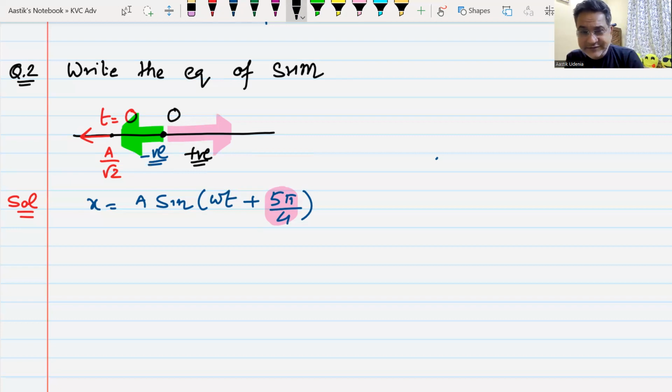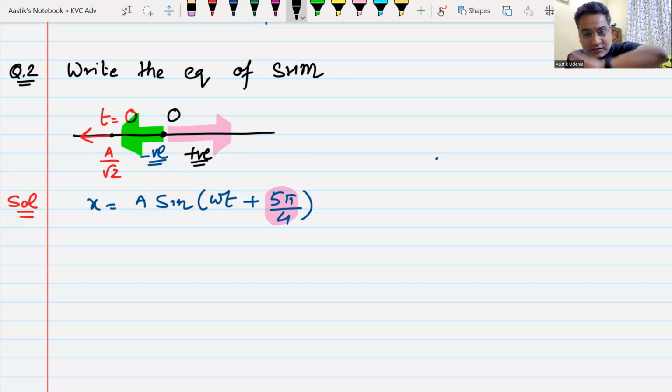Third and the fourth quadrant. Which quadrant is this, third or fourth? Third quadrant, sir. Do not say second quadrant. Quadrants are decided like this: this is the first quadrant when it is going like this. When it is coming back, that is the second quadrant. When it is going from there, that is the third quadrant. And when it is coming back, it is the fourth quadrant. Do we understand this? So it is going to the other extreme. It is in the third quadrant. That is another way of understanding the same thing.